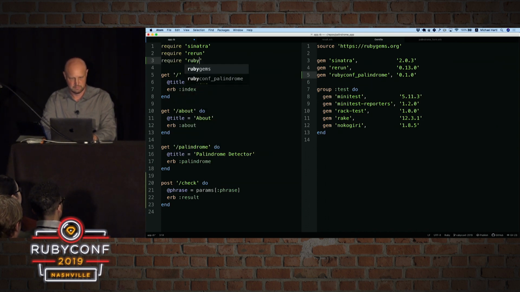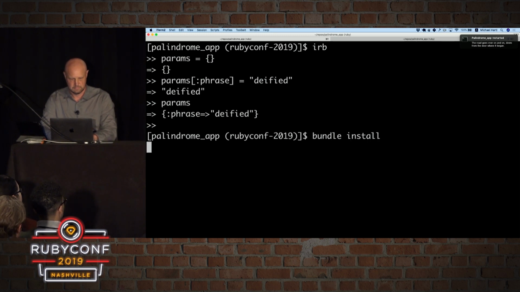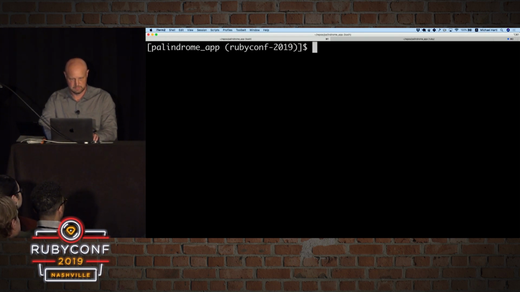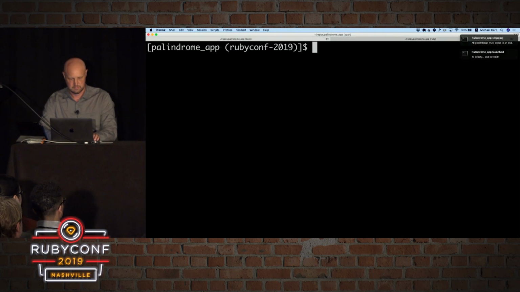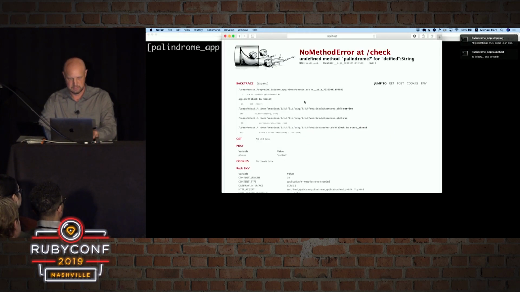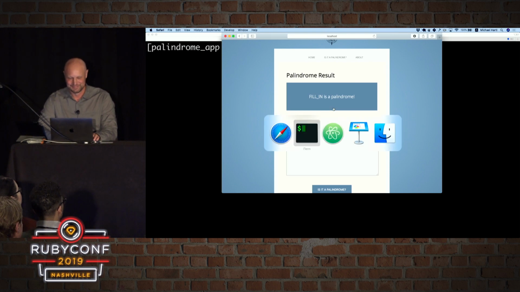Okay, RubyConf palindrome, and there let's see. Oh, and this is the kind of thing where we need to restart the server. But at that point, now, we're still submitting deified. Fill in is a palindrome. Well, it is a palindrome. So let's fill that in.